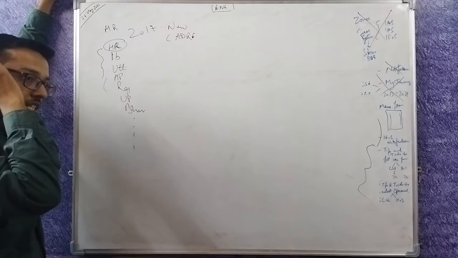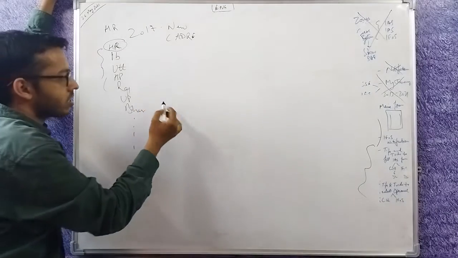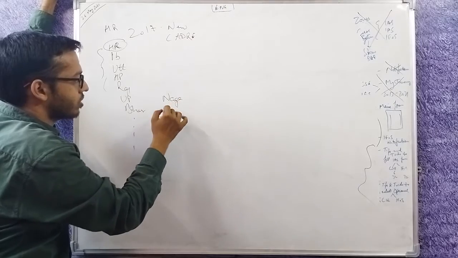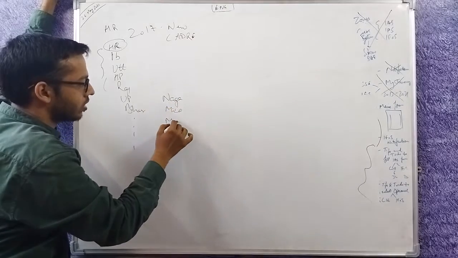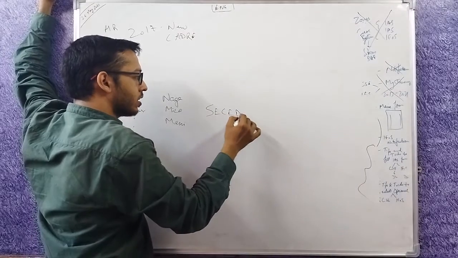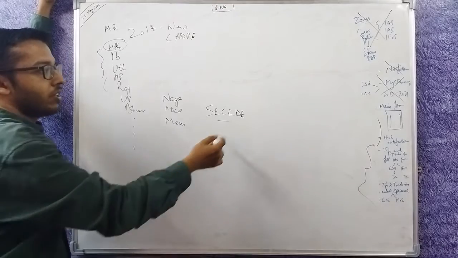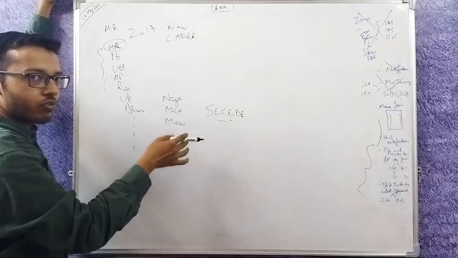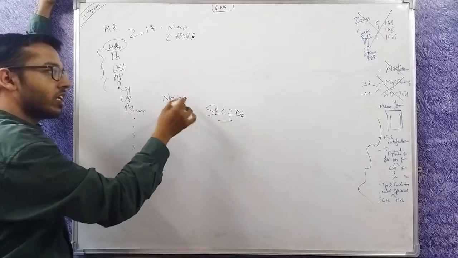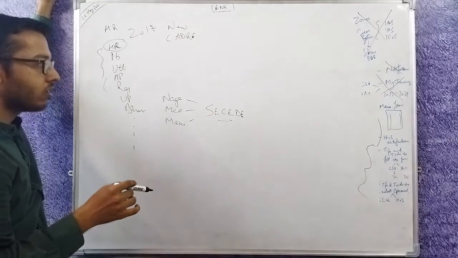The reason is that if in any of these states, for example Nagaland or Mizoram or Manipur, any kind of secessionism happens, this word means that the state wants to secede from the union, from the central government. It wants to become another country by itself and leave India.